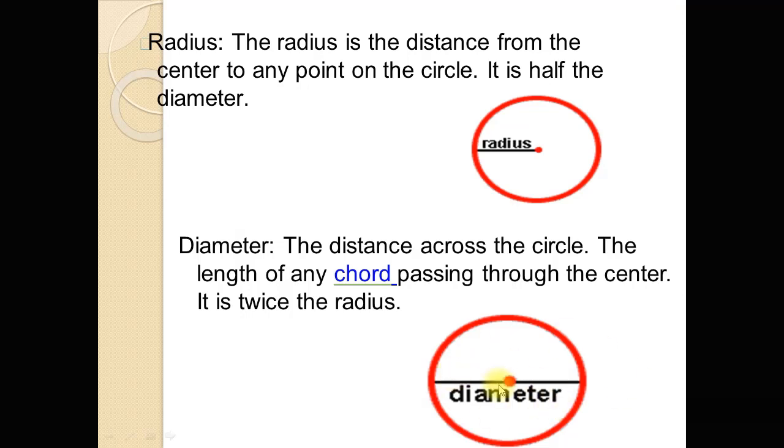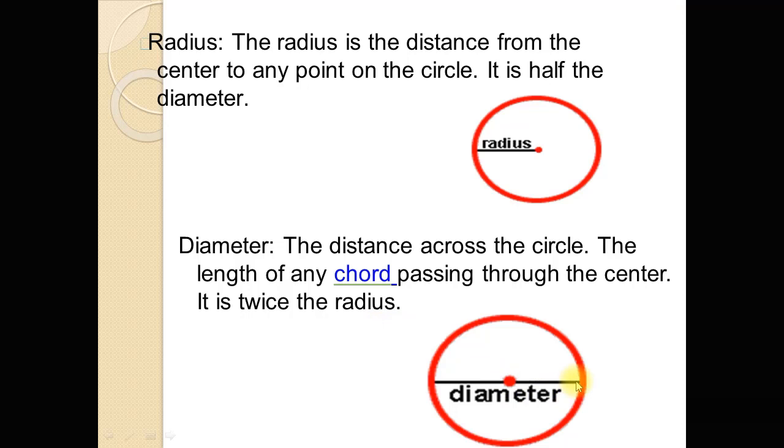So a diameter will be a chord, but it is not necessary that any chord will be a diameter. That chord will be a diameter which passes through the center, and the diameter is twice the radius.